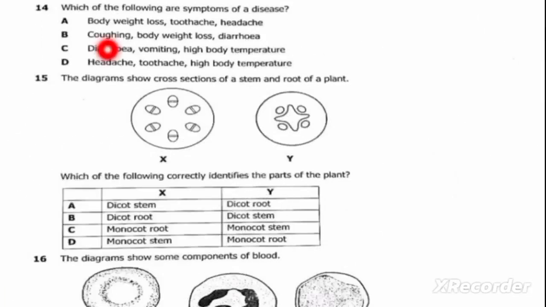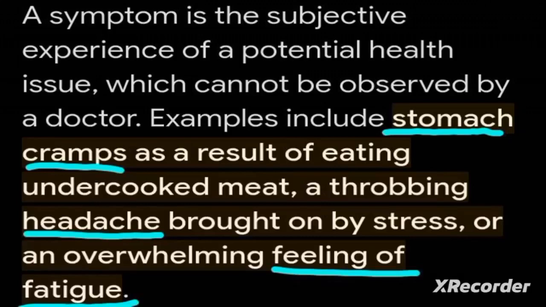Question 14, the question reads, which of the following are symptoms of a disease? The first step that we are going to take before answering this question is to understand the term symptom. A symptom is the subjective experience of a potential health issue which cannot be observed.